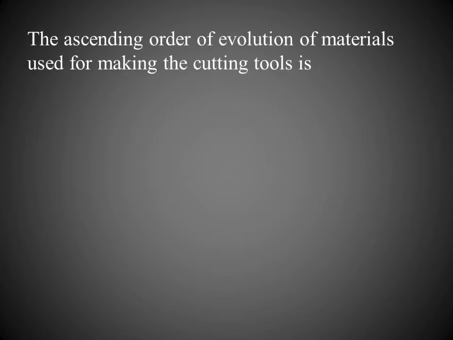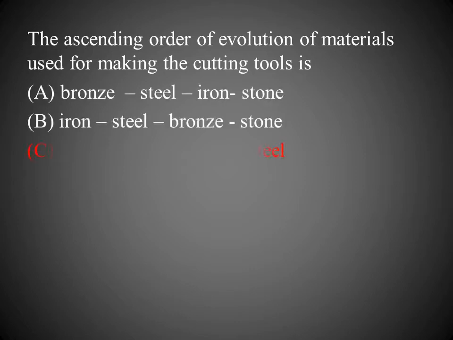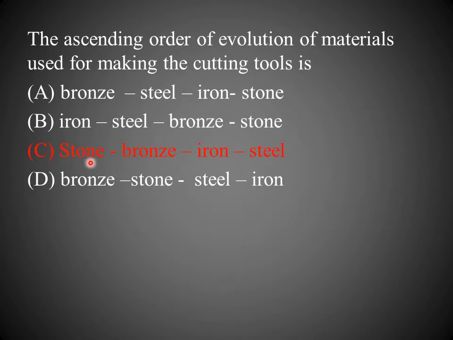Here we will discuss the first question: the ascending order of evolution of material used for making the cutting tool is. The correct answer is stone, bronze, iron and steel. The first cutting tool is stone, then bronze, then iron and then steel. This sequence is the correct answer.